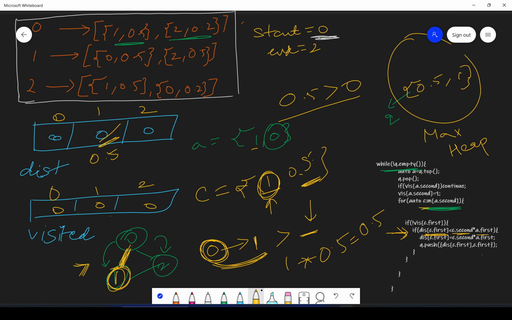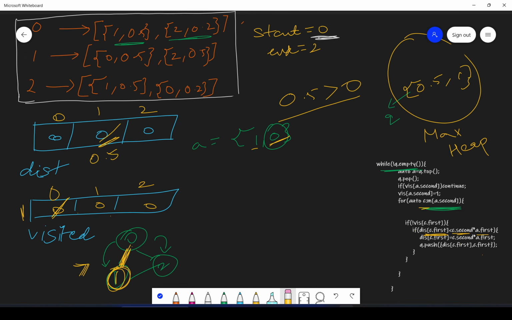Okay, this is how you will do it. And also you will mark the visited, that we have already visited A dot second, which is 0. So you will mark 0 as visited. Alright. Now after that, let's move forward. Again the for loop will run and we will encounter this one. So this will be 2 comma 0.2. Here, if you see, visited of C, so 2, is not visited yet. Okay, we will find out the distance.